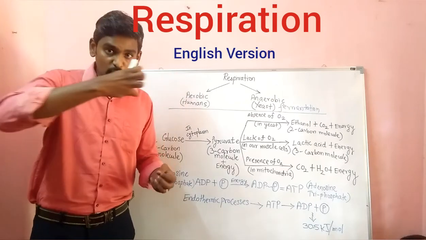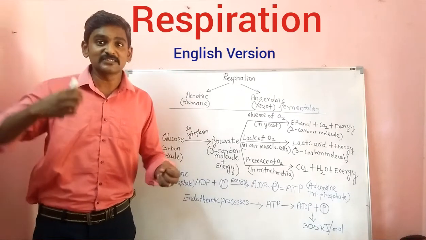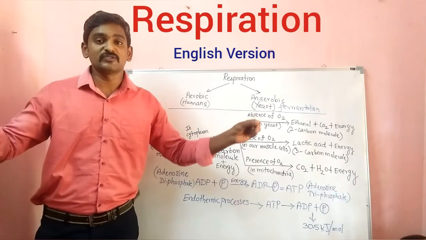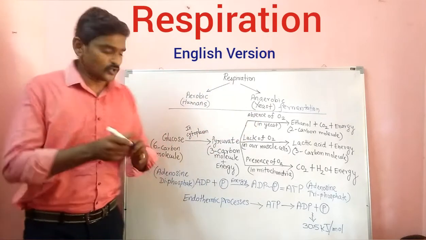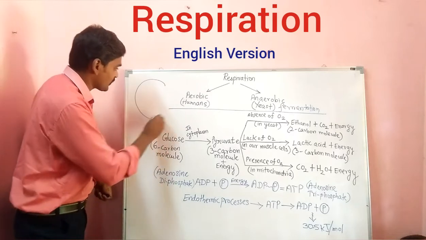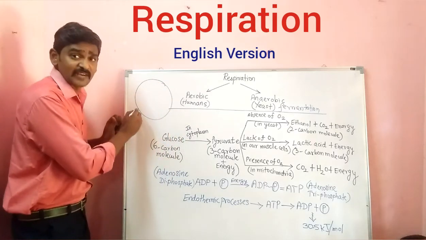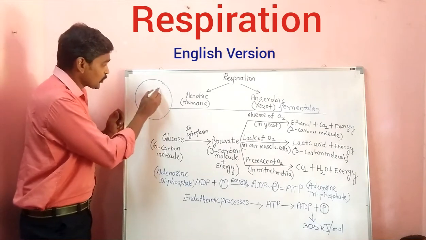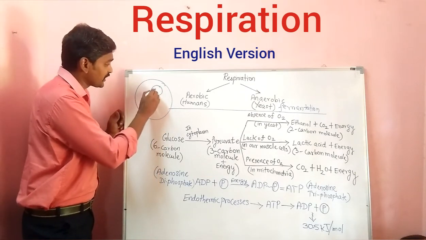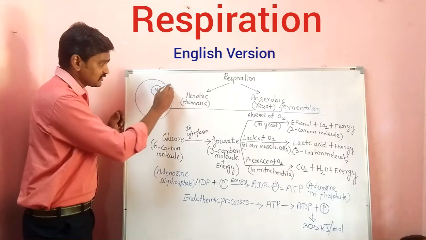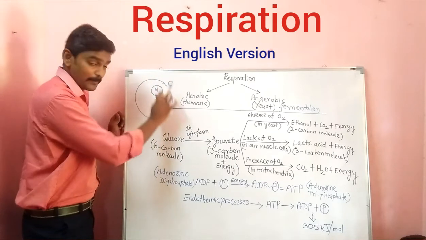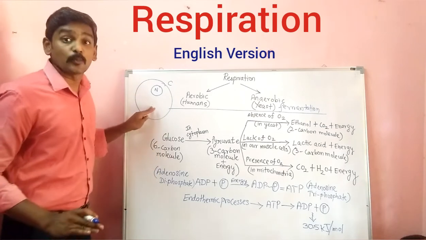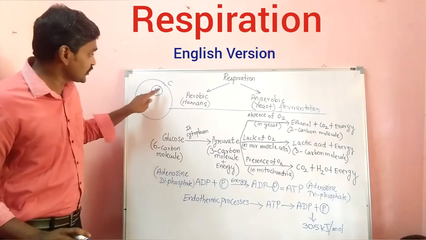Likewise, this glucose also will be absorbed by the capillaries, and through the blood it will be transported to all the cells. A cell consists of what? Imagine: the cell membrane will be there. Inside we have the cytoplasm, and we have the nucleus. This is the overall cell, this is the cell membrane, and this region is called the cytoplasm. So cytoplasm and nucleus are there.